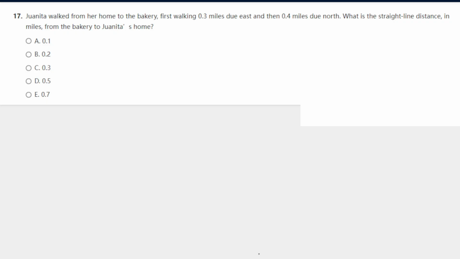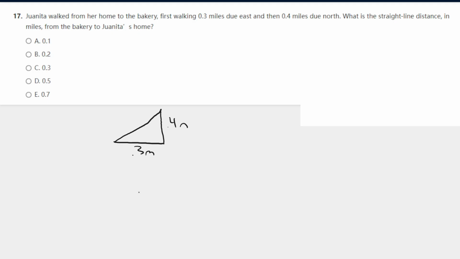Juanita walked from her home to the bakery, first walking 0.3 miles due east and then 0.4 miles north. What is the straight line distance in miles from the bakery to her home? So this is just a right angle type of problem. 0.3 miles due east, and then 0.4 north. We're looking for the diagonal, so the hypotenuse.